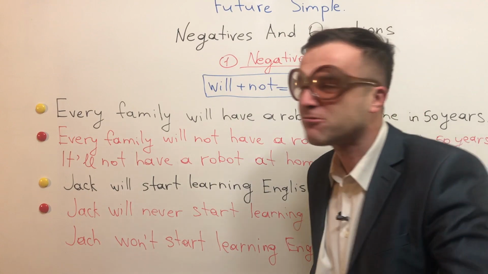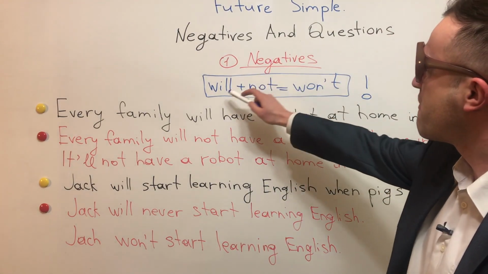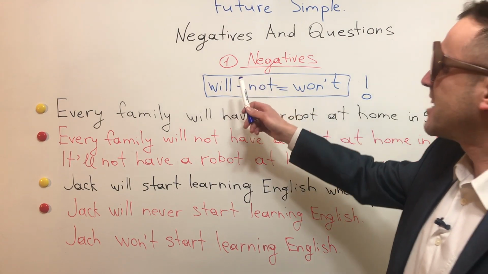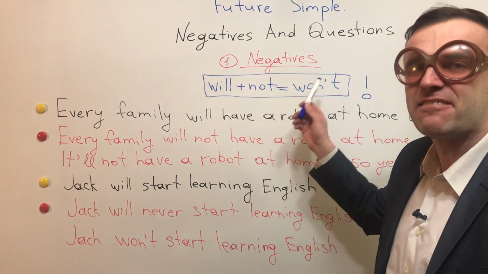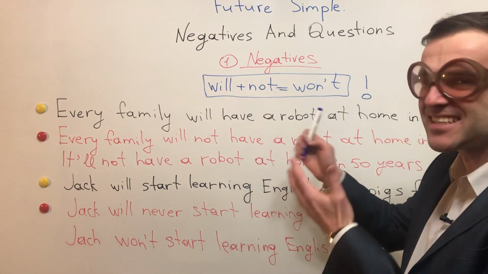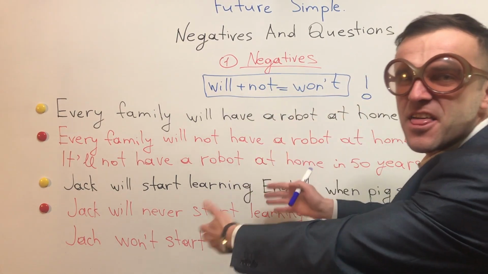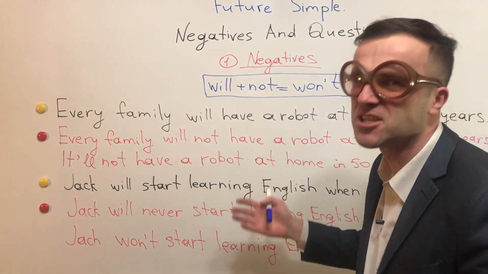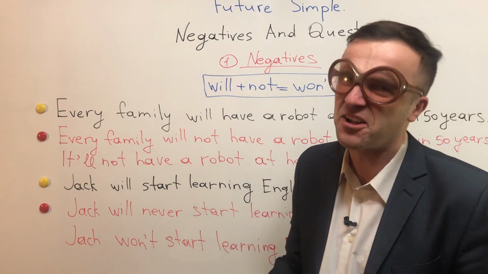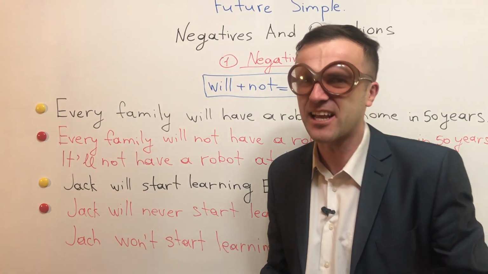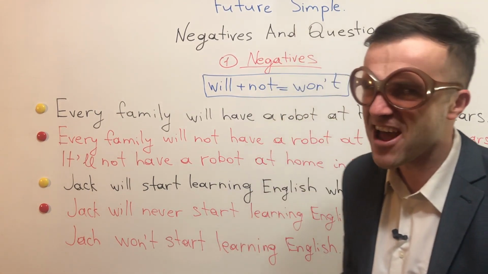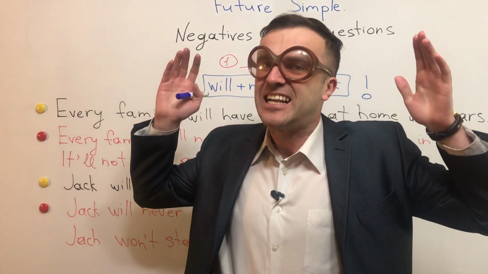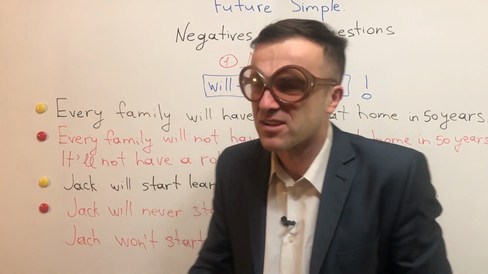So what you have to know is the formula. The formula in negatives: will plus not gives won't. And this is the contraction form, because will plus not, like "will not", is very formal. Nobody says that in conversation, alright? Very, very formal, guys. Okay, so let's move on to some examples, alright?